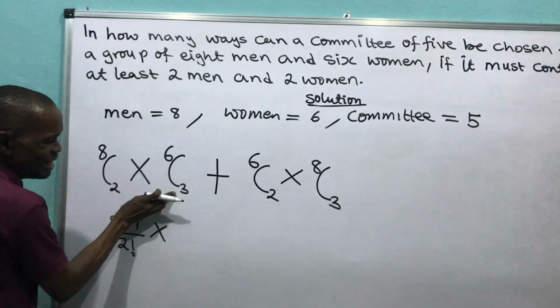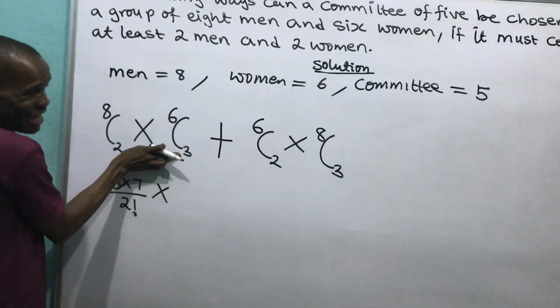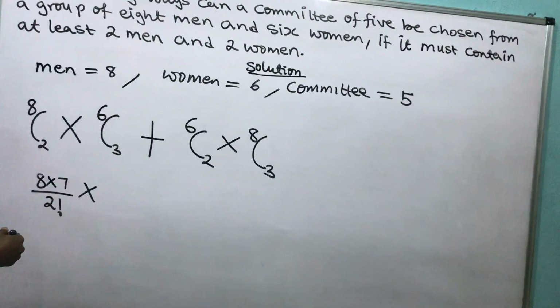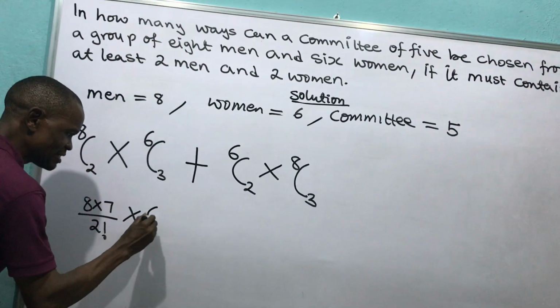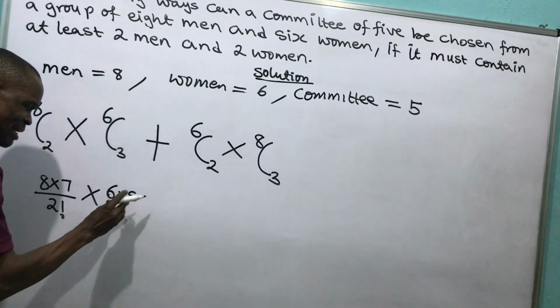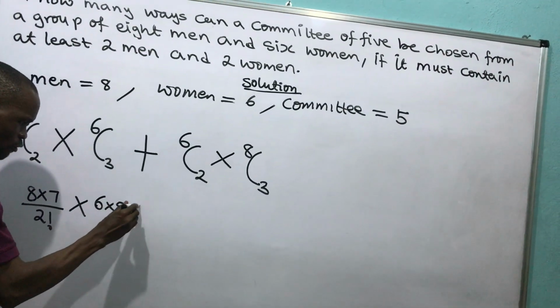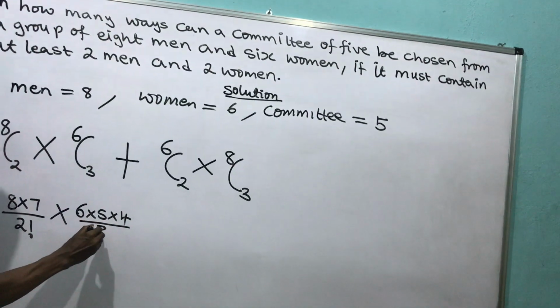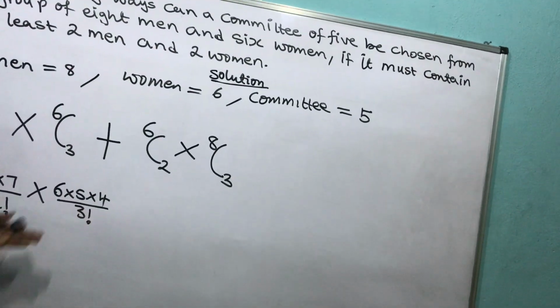What happened here? This means what? 3. Look at the 3 here. It means that this 6 should go down by 3 over 3 factorial. What does it mean? It means 6 times what? 5. That's how many now? 1, 2. Times what? 4. How many now? 1, 2, 3. Over what? 3 factorial. That's what it means.